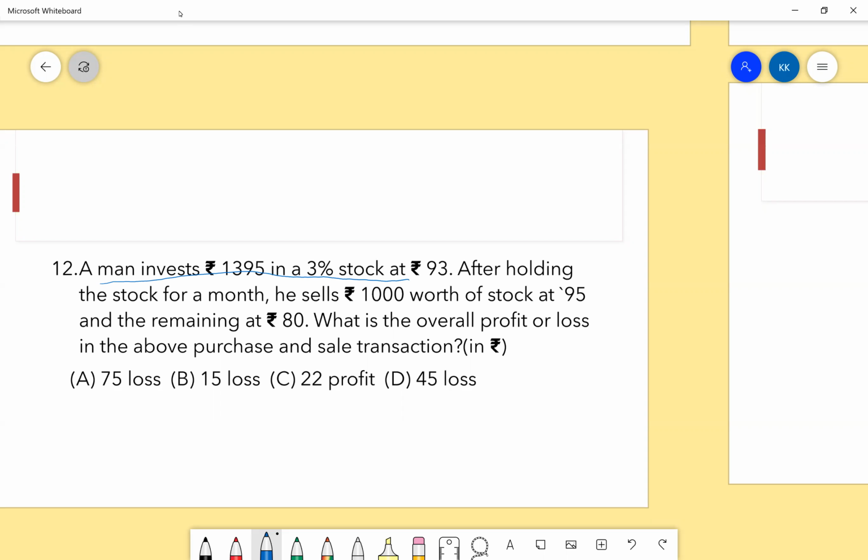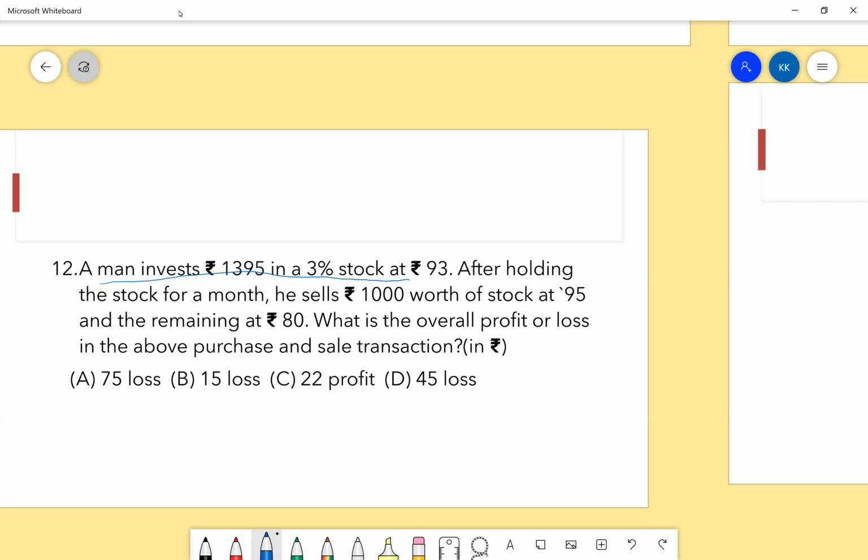Yeah, I was confused in the first line. Yeah, thought so. Even I didn't get it. In a 3% stock, what does it mean? Means he is buying shares and one share is 93 rupees. So he's buying 1935 worth of shares.